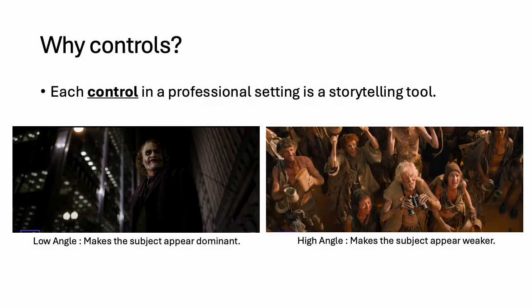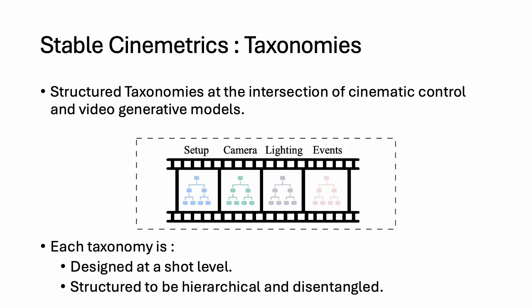Here's a simple example of how controls carry meaning. A low-angle shot makes the subject feel dominant or powerful. A high-angle shot, by contrast, tends to make the subject feel smaller or more vulnerable. These are not just technical settings. They are narrative decisions. The ability to call for a precise angle is essential if we want generative models to serve professional storytelling. To systematically address this need for control, we introduce Stable Cinemetrics.